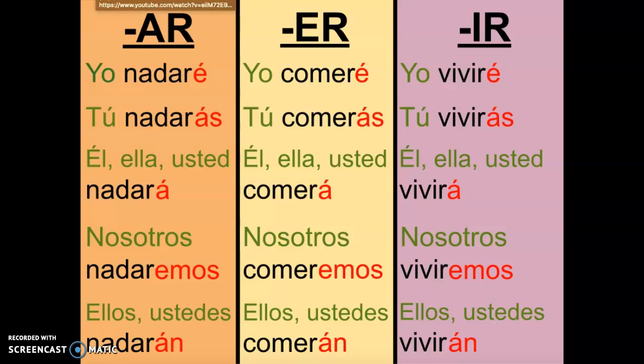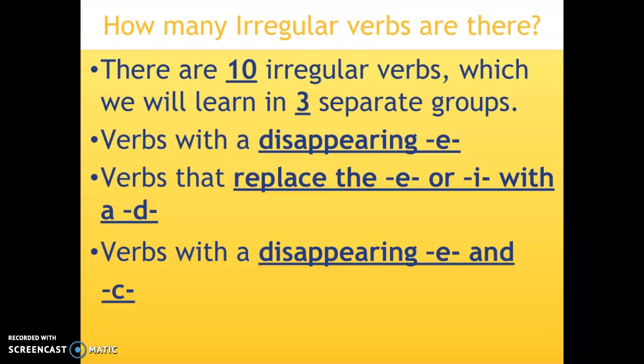Now let's take a look at the irregular verbs. How many irregular verbs are there? There are 10 irregular verbs in the future tense. We will learn them in 3 separate groups, right? We have the verbs that have a disappearing E. We have the verbs that replace the E or I with a D. And we have the verbs with a disappearing E and C. Let's take a look at some of these.